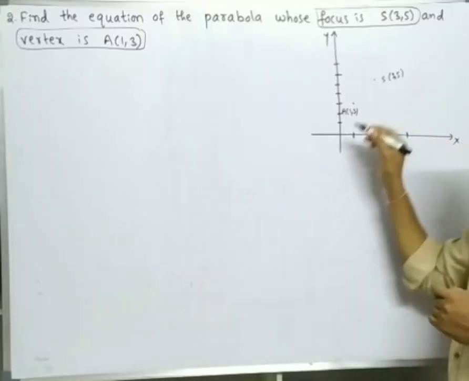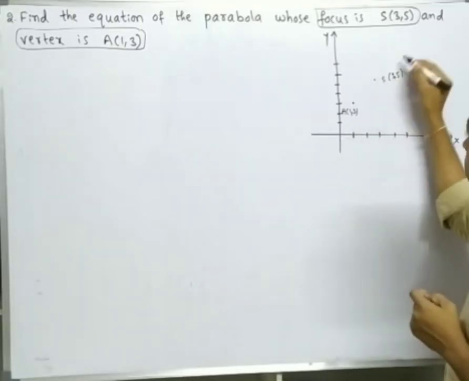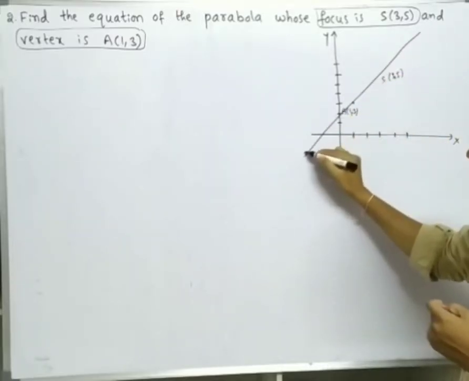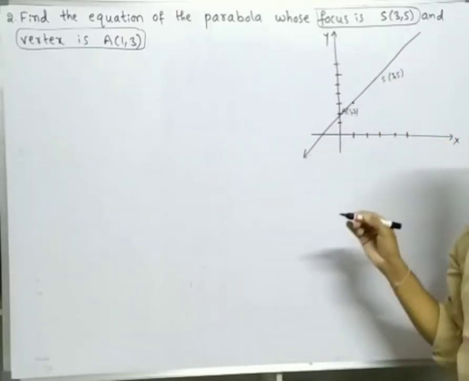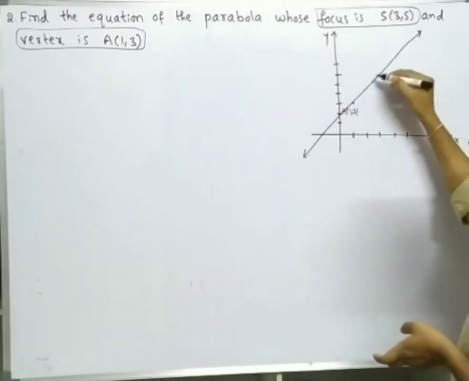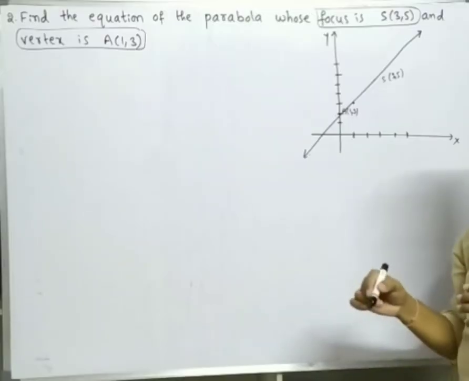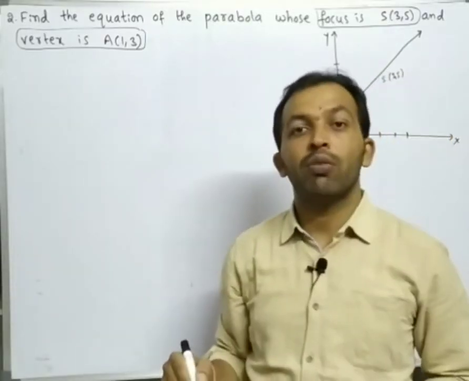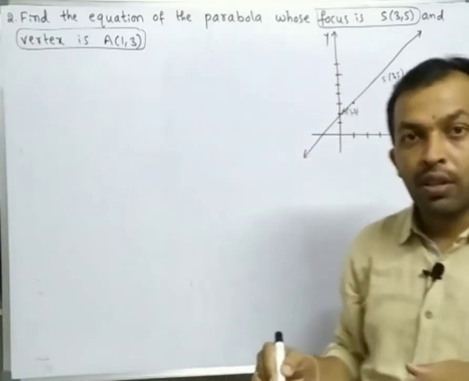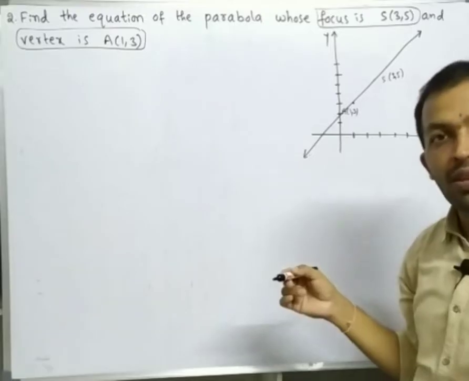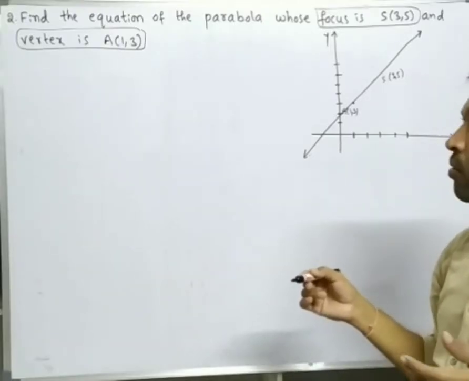So the line which is joining this focus and vertex is called the axis of symmetry. This axis of symmetry of the parabola is not parallel to the x-axis, not parallel to the y-axis. So this is another form. This is of the 9th form. This is the general form.